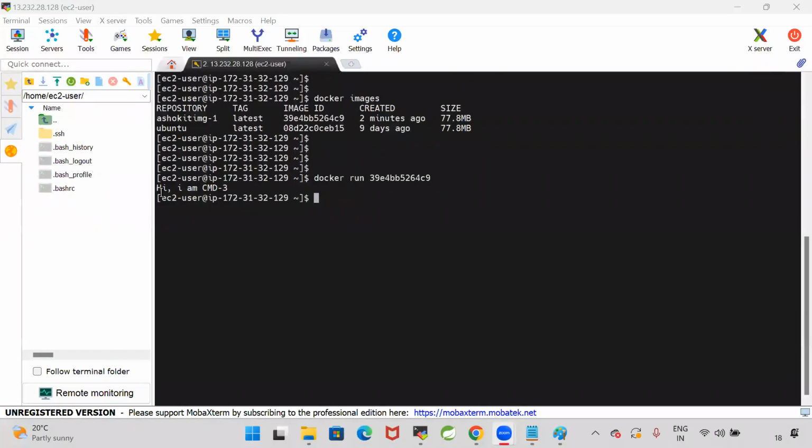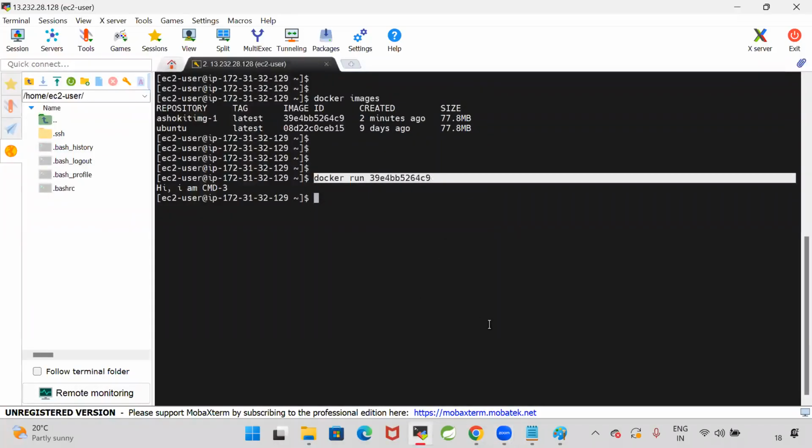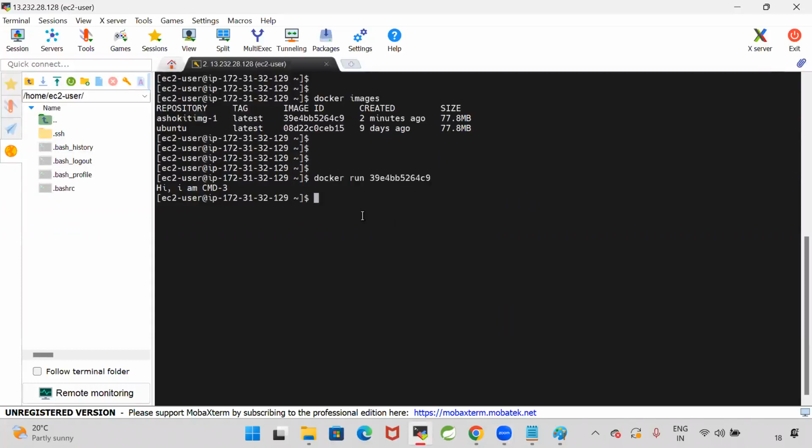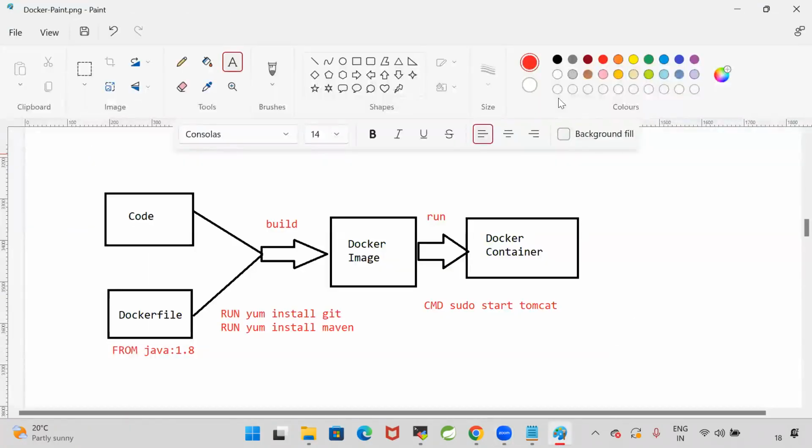Now, does CMD execute while creating the image or while creating the container? Are you able to understand the difference between RUN and CMD? RUN instructions execute while creating the image, and CMD instructions execute while creating the container.